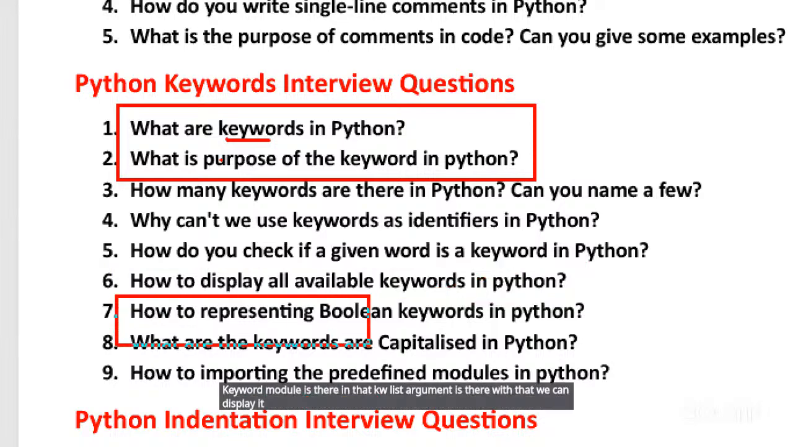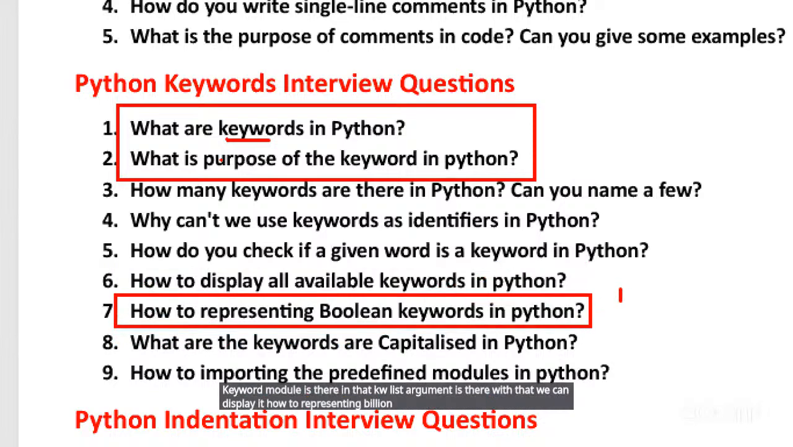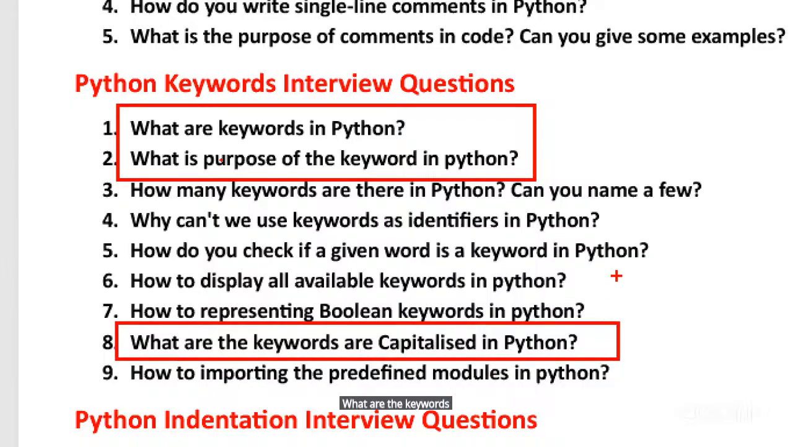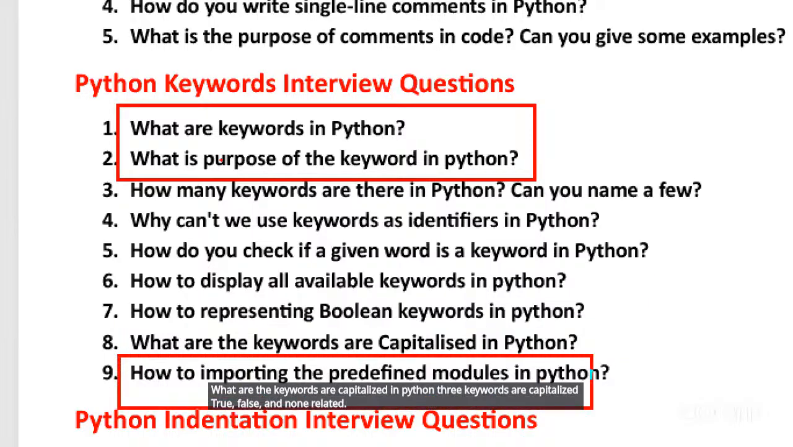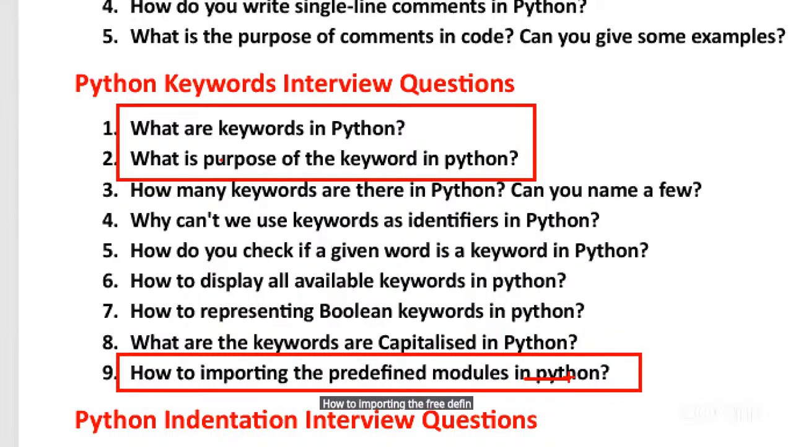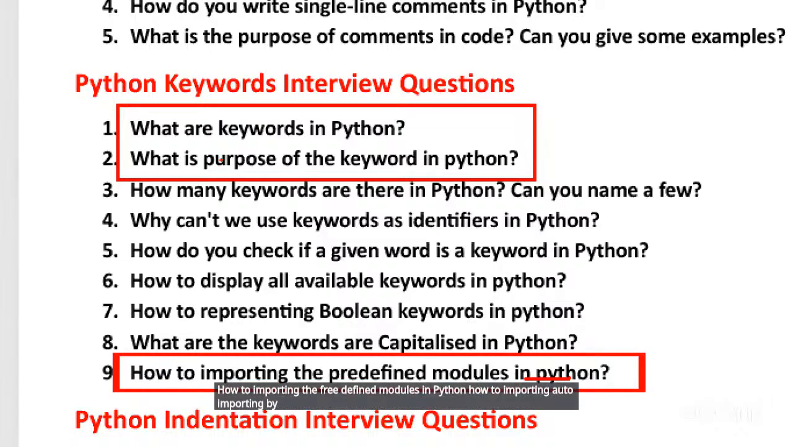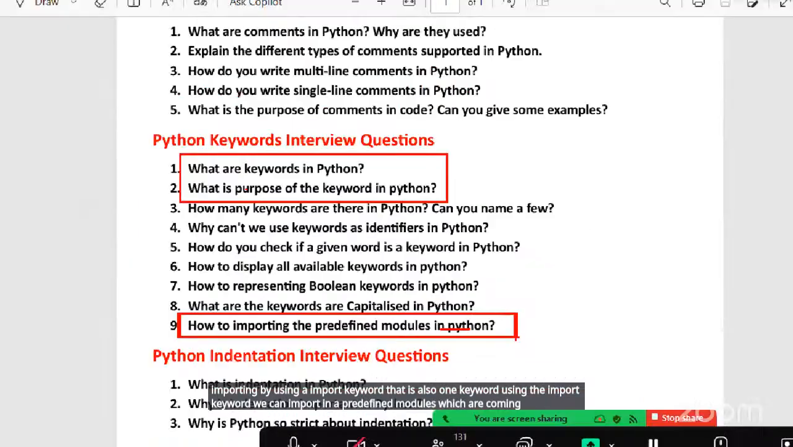How to represent Boolean keywords in Python? Capital T, capital F related, True, False, guys. Which keywords are capitalized in Python? Three keywords are capitalized: True, False, None. How to import the predefined modules in Python? By using the import keyword. That is also one keyword. Using the import keyword, we can import predefined modules which come along with the Python software.